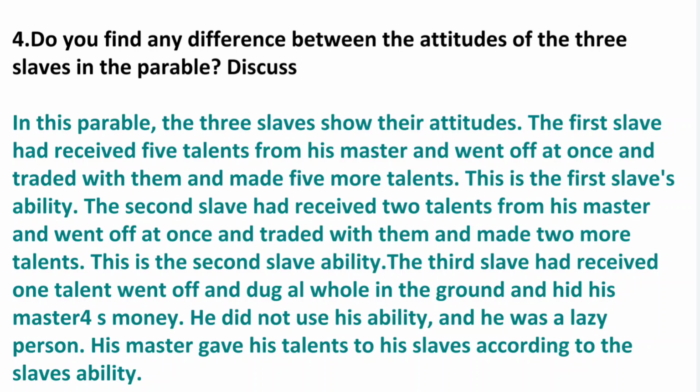The third slave had received 1 talent, went off and dug a hole in the ground and hid his master's money. He did not use his ability and he was a lazy person. His master gave his talents to his slaves according to the slave's ability.